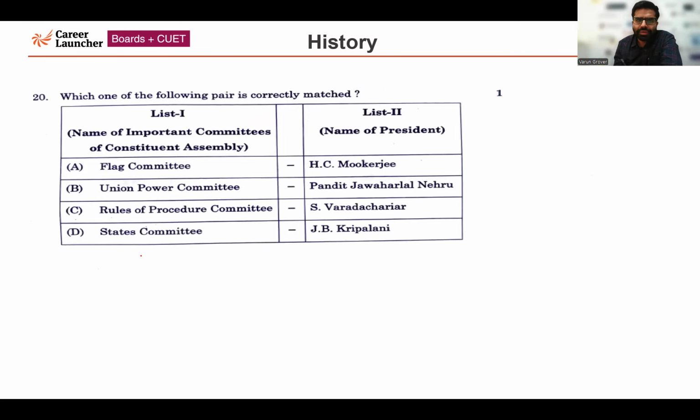4 names are given, basically 4 committees. Flag Committee, Union Power Committee, but the question is not asking about the match the following. Basically, it is asking about which of the pair is correctly matched. Earlier it was match the following. Now 2 lists are given and we have to correctly match the pair. So among these 4, only one pair is correctly matched. This is what the question is asking.